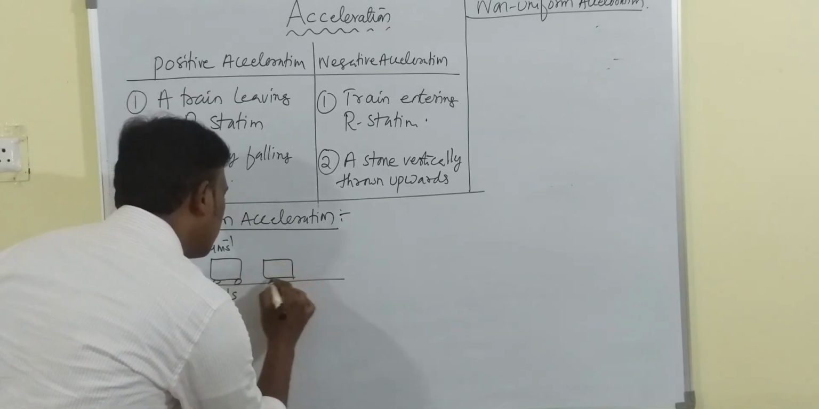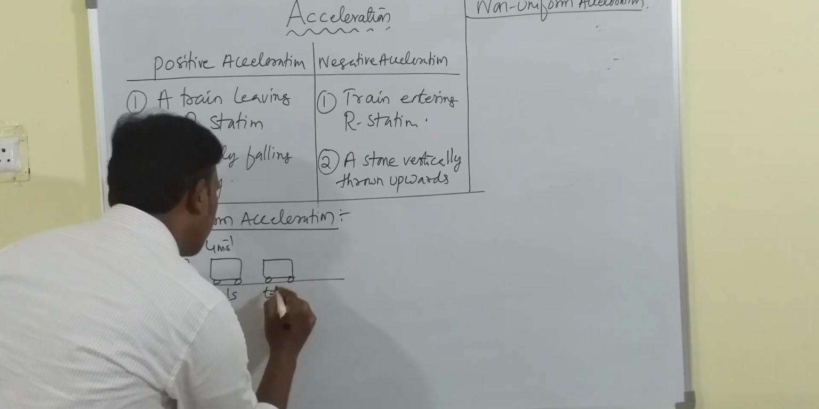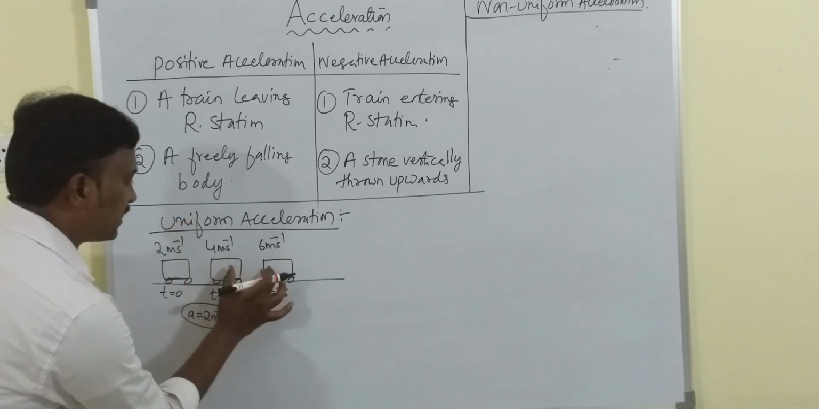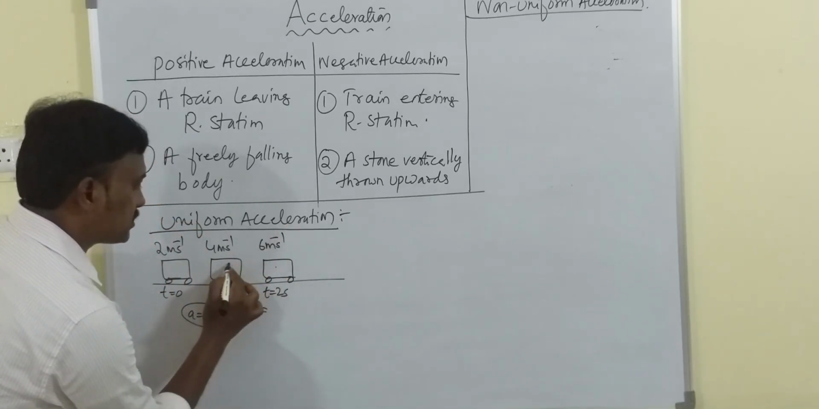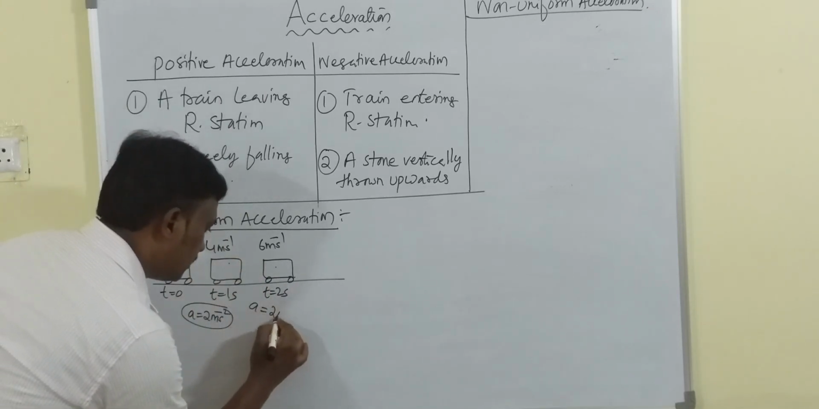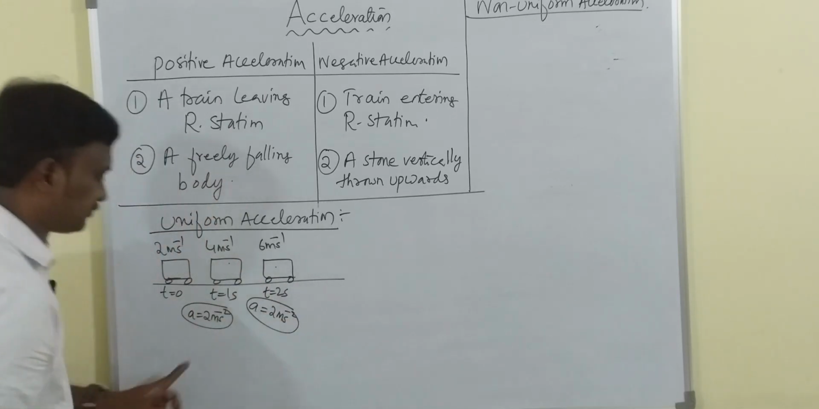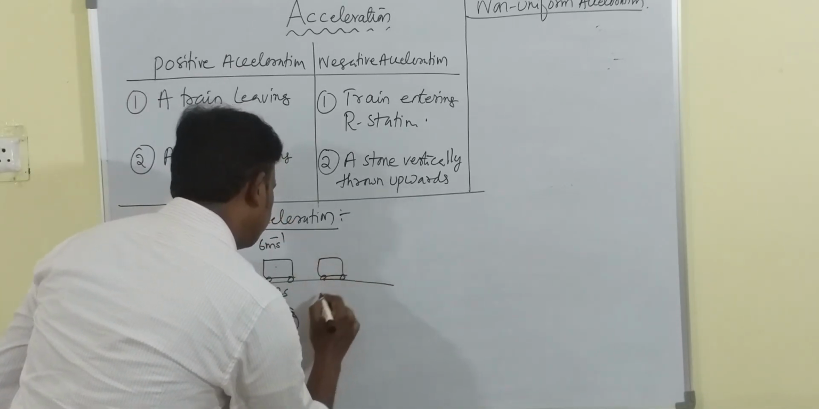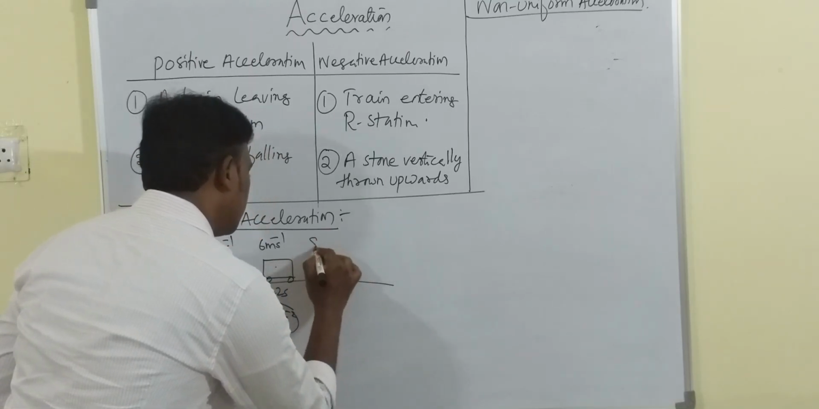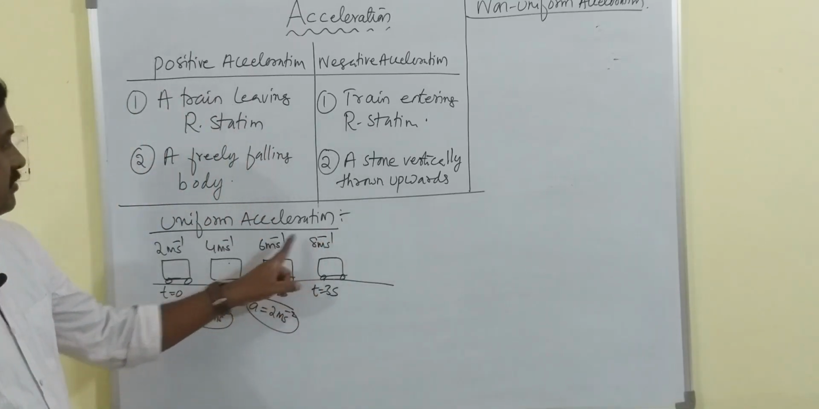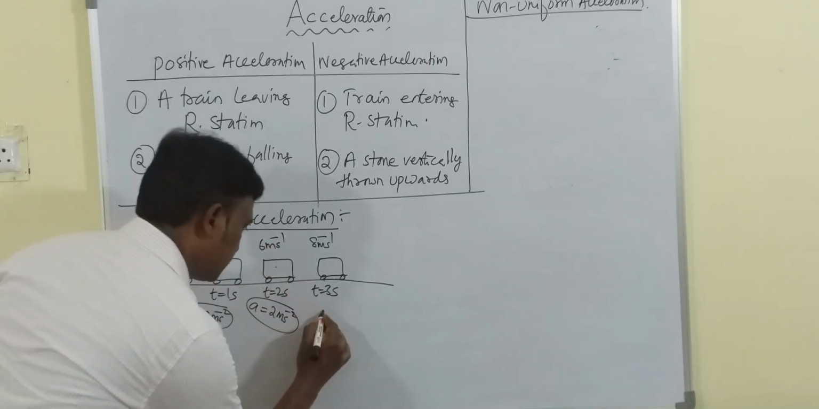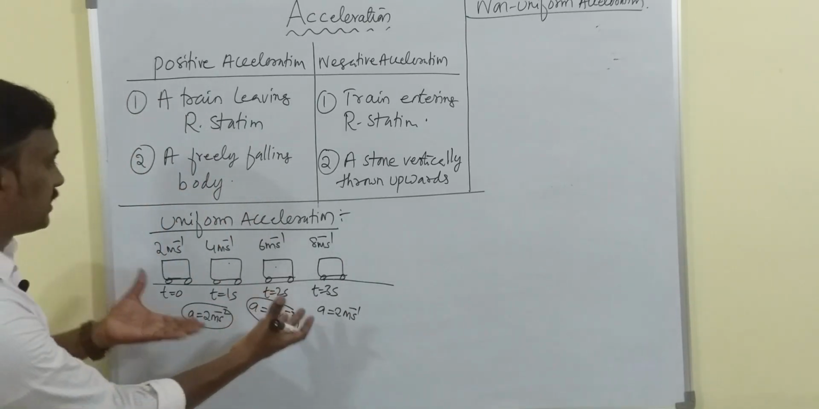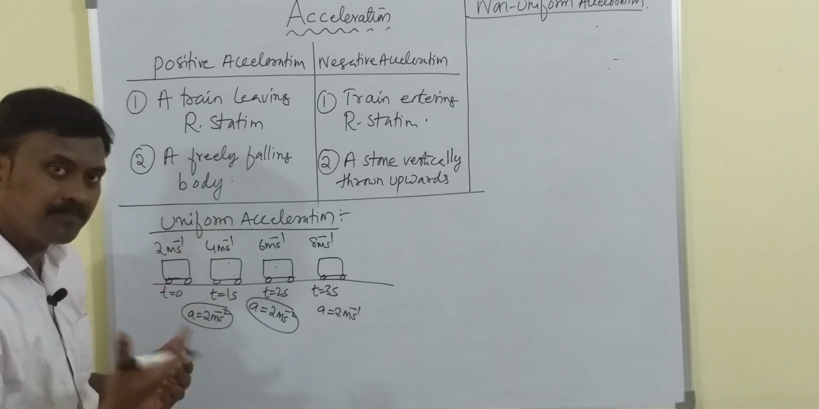Now after 2 seconds, it is 6 meter per second. How much is the acceleration here, children? V minus u by t. Again you are getting 2 meter per second squared. Acceleration is the same. Again at 3 seconds, it is 8 meter per second. How much is the change of velocity? 2 meter per second. So here also acceleration is 2 meter per second squared. So we say that it is moving with uniform acceleration.